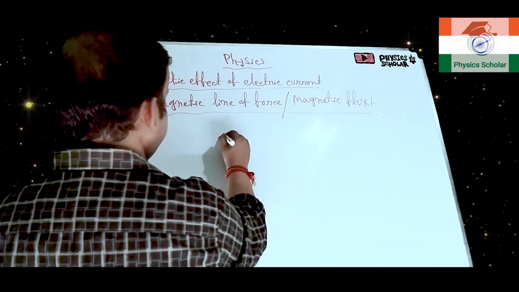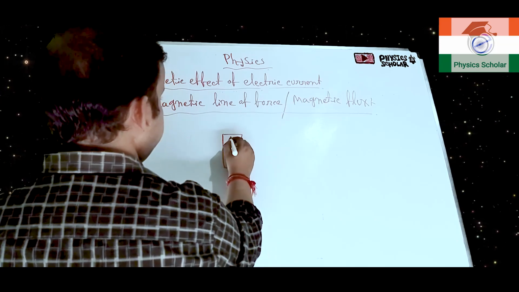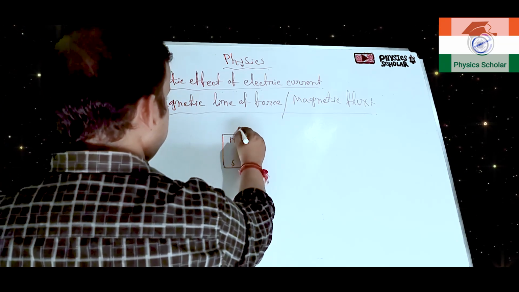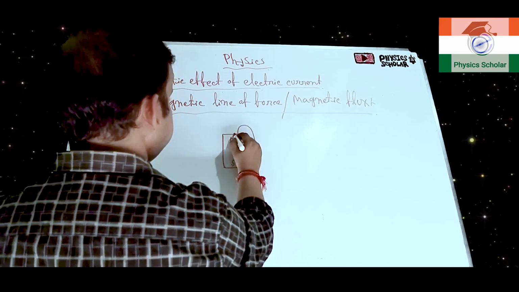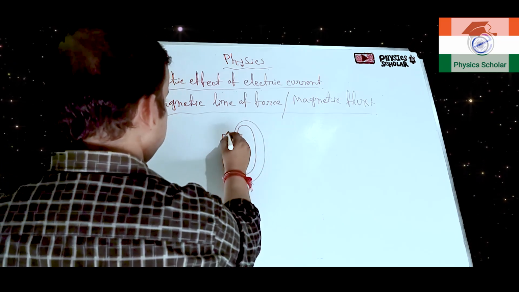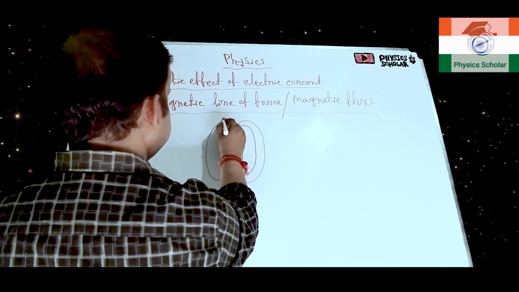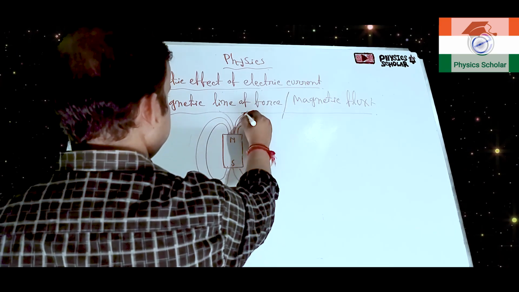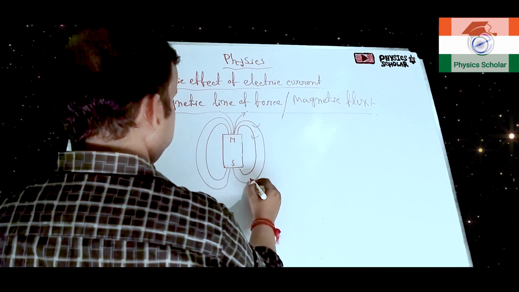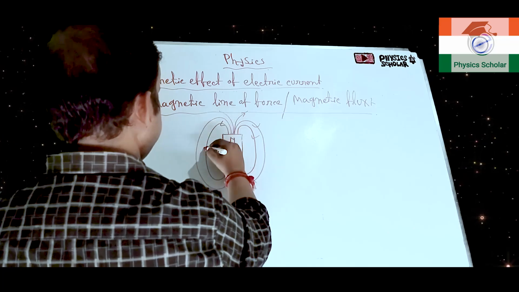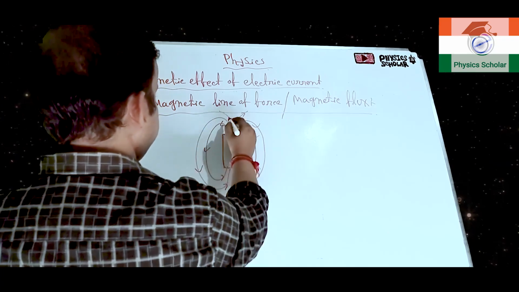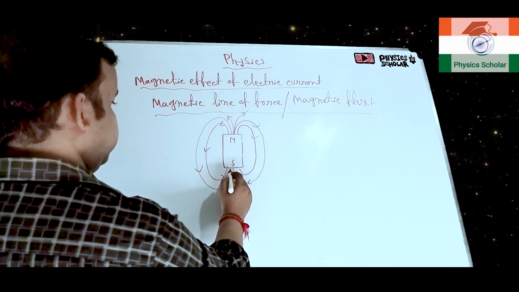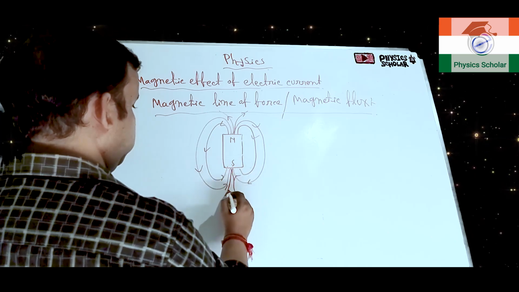Suppose I am drawing one diagram, it is a bar magnet and it is north pole and it is south pole. So, we can see some imaginary lines like this, okay. It will be generated from the north pole and it will enter in south pole, clear.